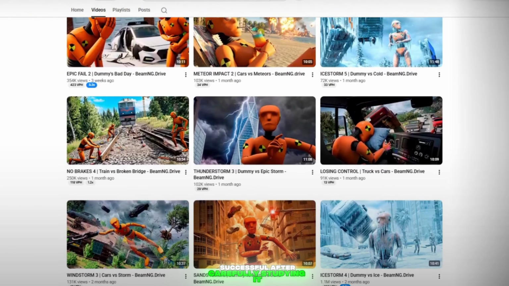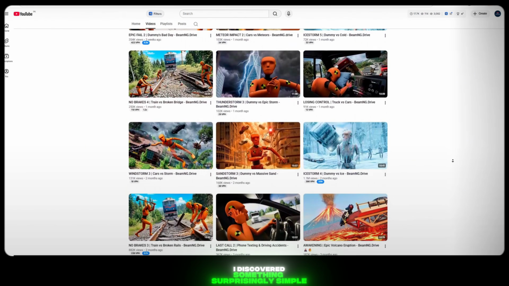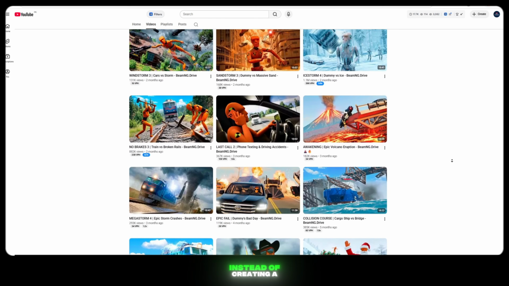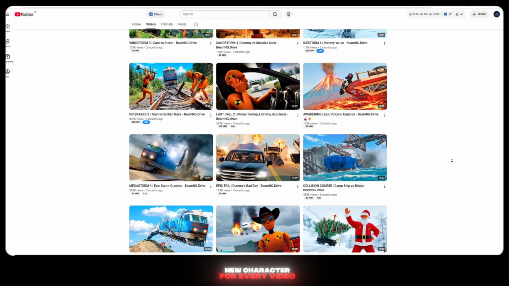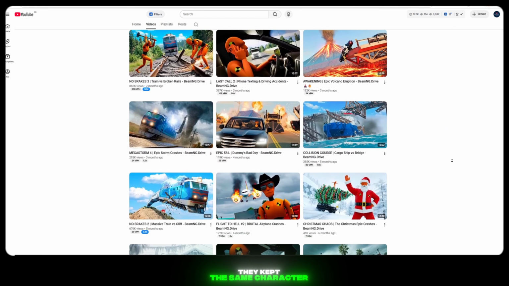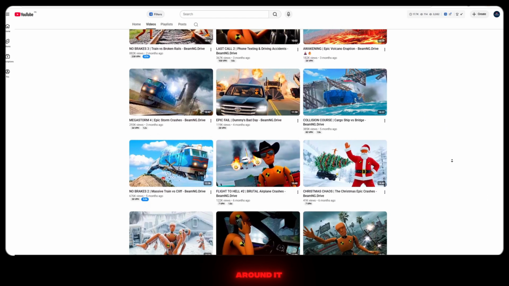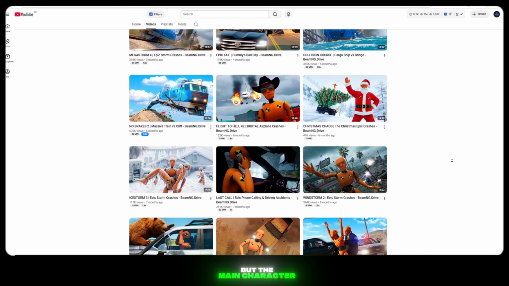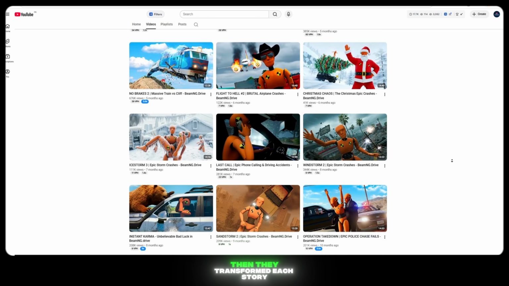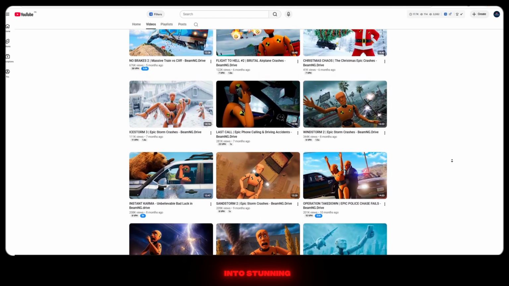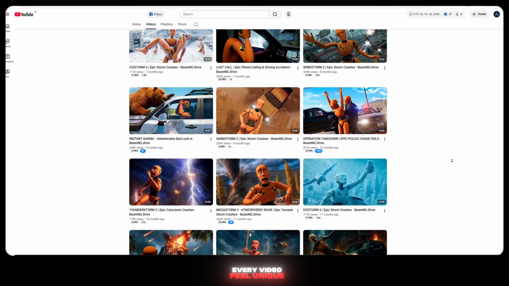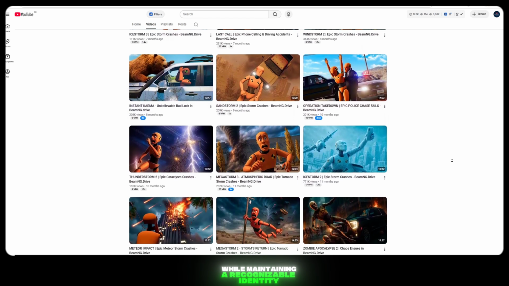After carefully studying it, I discovered something surprisingly simple. The creator used just one consistent character throughout the entire channel. Instead of creating a new character for every video, they kept the same character and built different stories around it. Every video featured a fresh and exciting topic, but the main character always stayed the same. Then they transformed each story into stunning 3D cinematic animations, making every video feel unique while maintaining a recognizable identity.